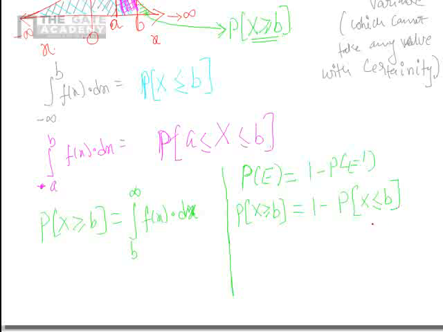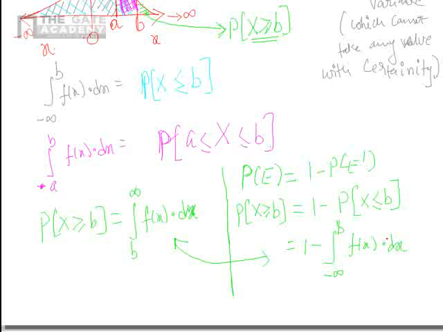Then what will you get here? It is nothing but 1 minus integral minus infinity to b f of x dx. So these two are the same. Integral b to infinity f of x dx is the same as 1 minus integral minus infinity to b f of x dx. Correct?